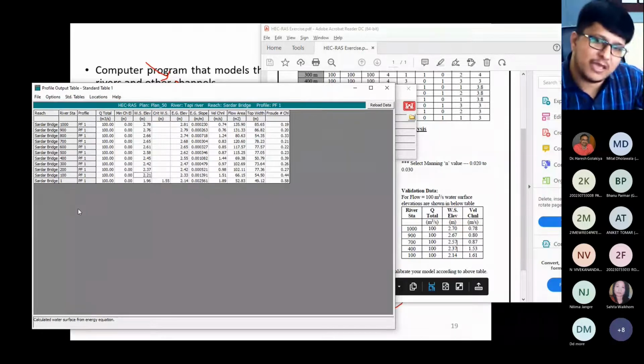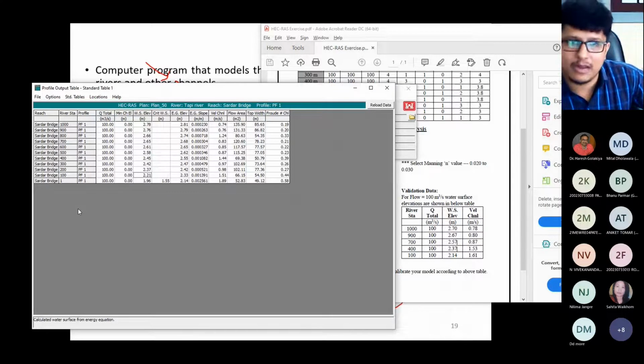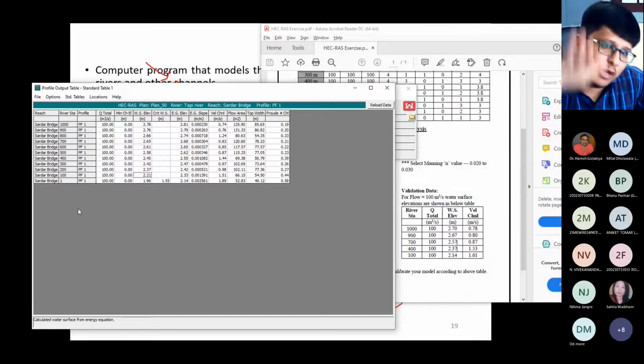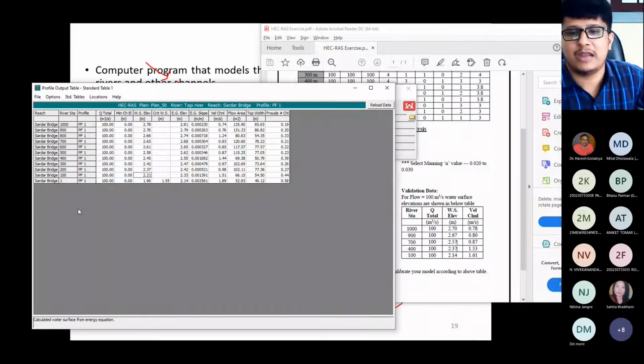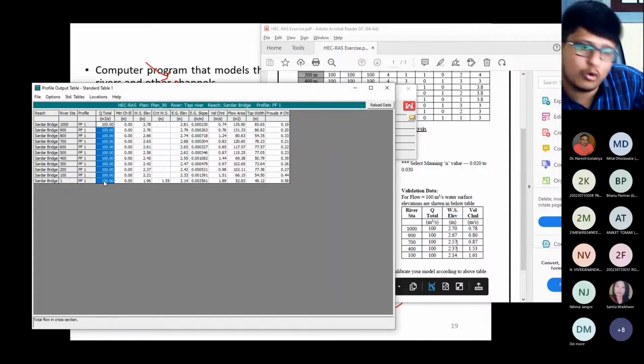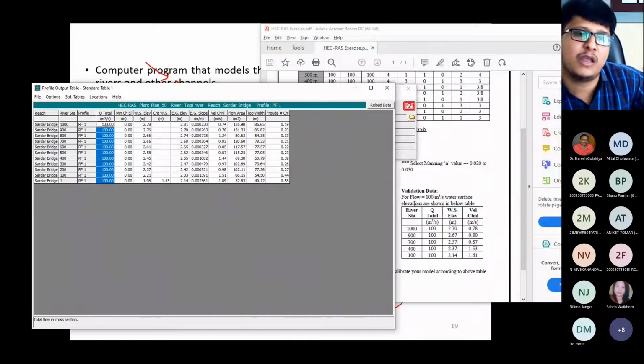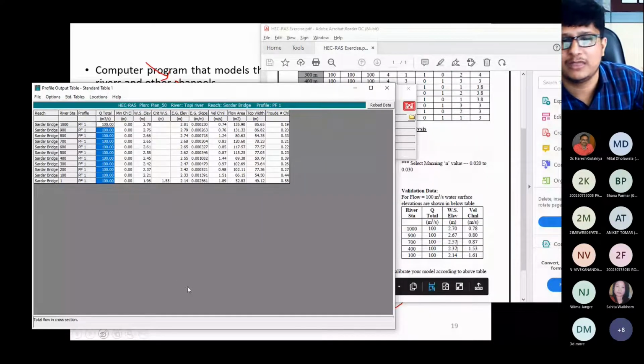In the previous case, we increased the value of n, and based on that value of n, I ran my model, but the values are not the same, right? So for getting that value, what I need to do is reduce the value of n and again run the model, so that I will get my output like this, right? So it means that for 100 meter cube per second also you are validating your model. So this way calibration and validation of the model can take place.